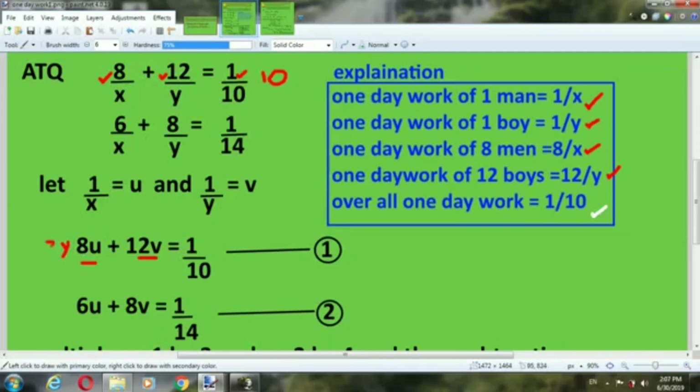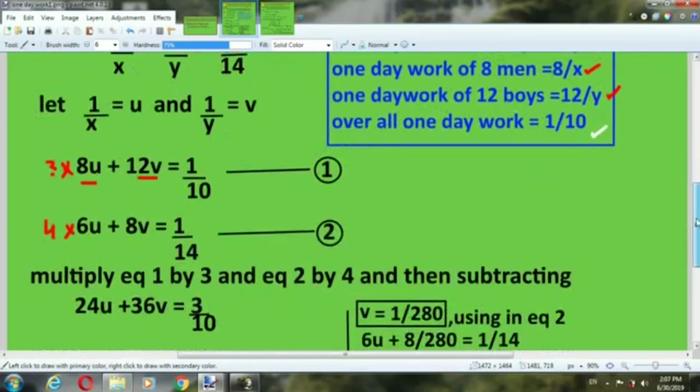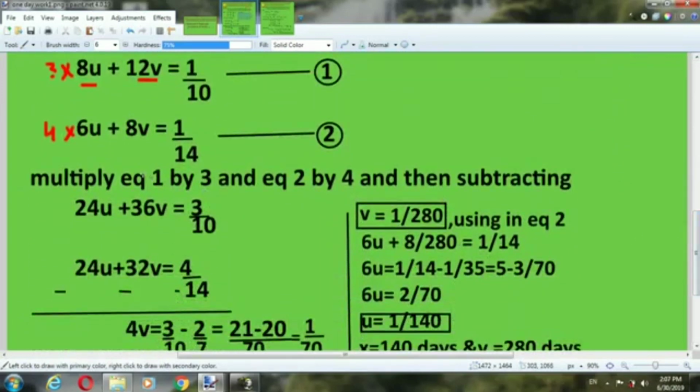Students, try to understand carefully. We have to use the elimination method. We can use any method, but here I am going to use the elimination method. We have to eliminate U, so we will multiply the first equation by 3 and the second equation by 4, and then subtract.